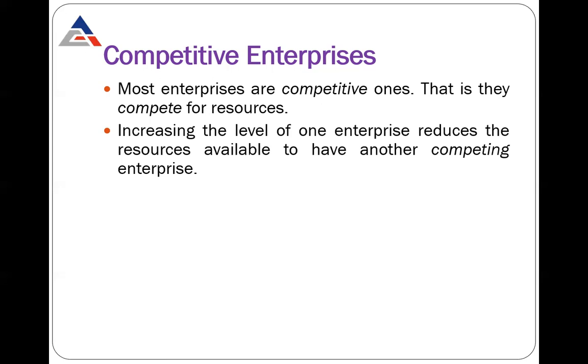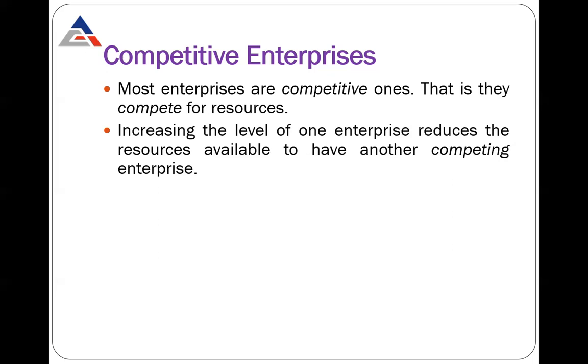They compete for resources. Why is there competition? There is competition for resources. Basically, increasing the level of one enterprise reduces the resources available to another competing enterprise. What does it mean? Suppose limited resources are available in the market, but two companies are producing the same product, which means they require the same resources.